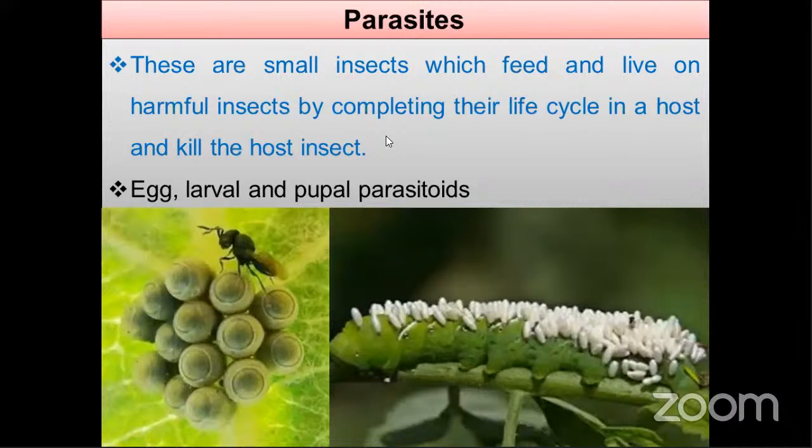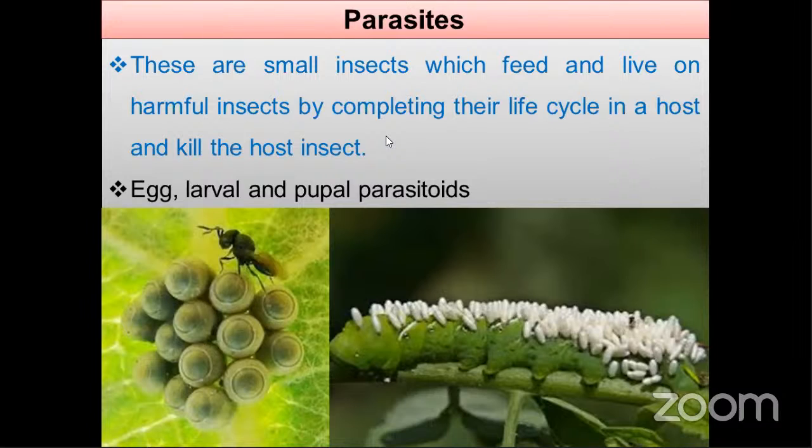What is meant by a parasite? Parasites are very small insects which feed and live on harmful insects while completing their life cycle. An insect pest is harmful to human beings because it feeds on crops, so we call it a harmful insect. These parasites feed on the harmful insects in the host to complete their life cycle, and kill the host insect. There are different types of parasites.